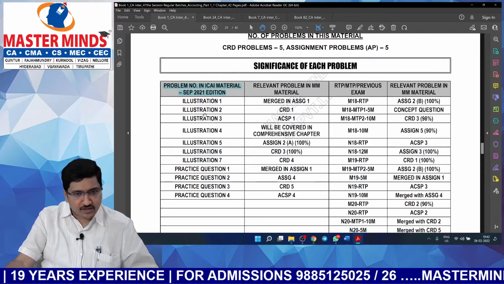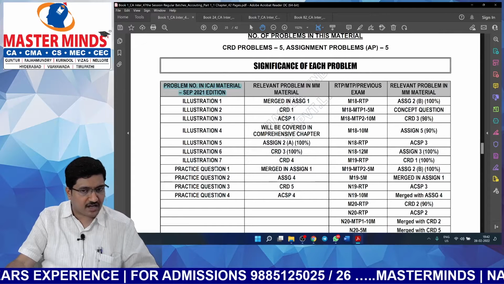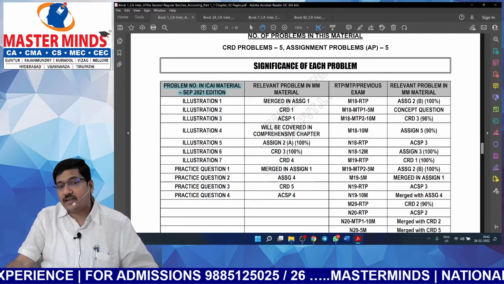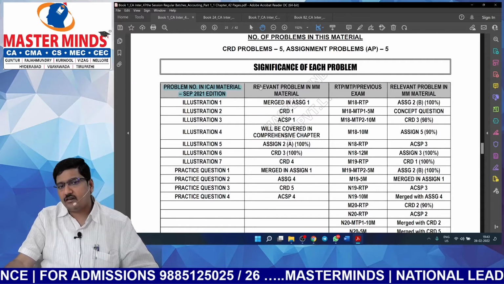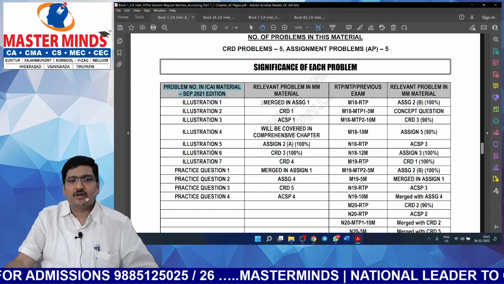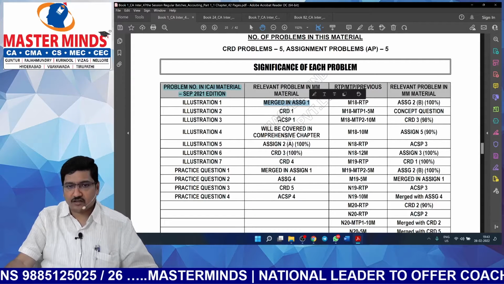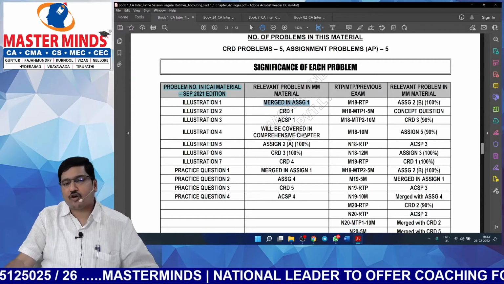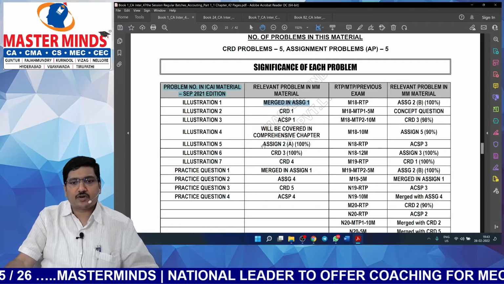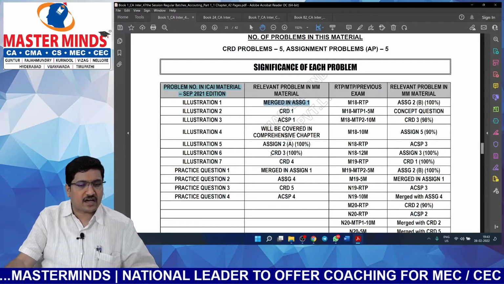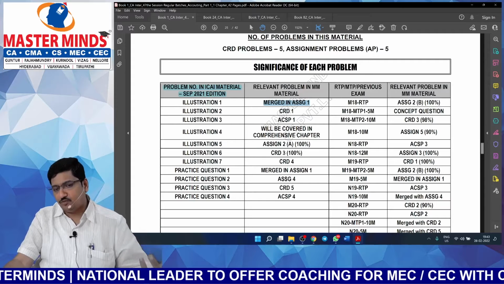So we have provided the list of all the problems given in the study material, and we have stated where it is included in Masterminds material. For example, look at here, it's already merged in Additional problems 1. So here it is, will be covered in comprehensive chapter. So assignment 2A. This is CRD 3. CRD stands for classroom discussion.